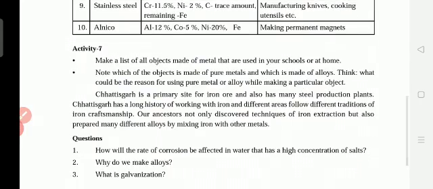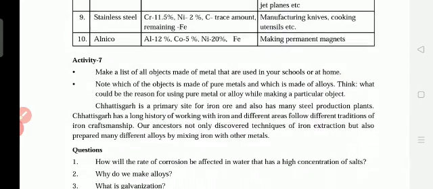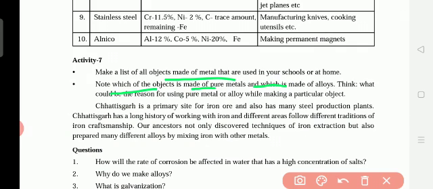Please read this one. Make a list of all the objects made of metal or used in your school or at home. Note which of the objects is made of pure metals and which is made of alloys. Think what could be the reason for using pure metal or alloy while making a particular object.